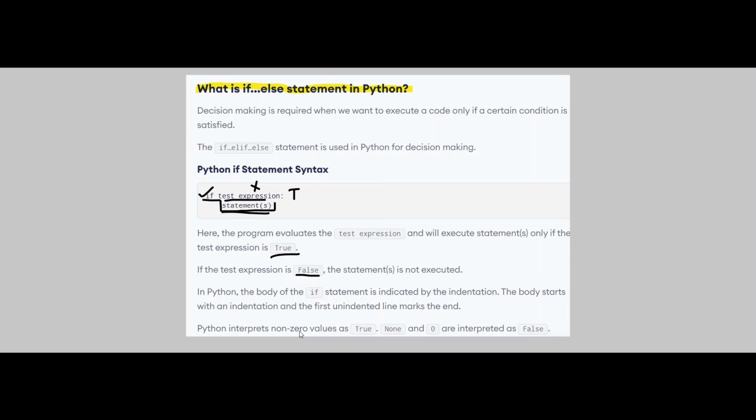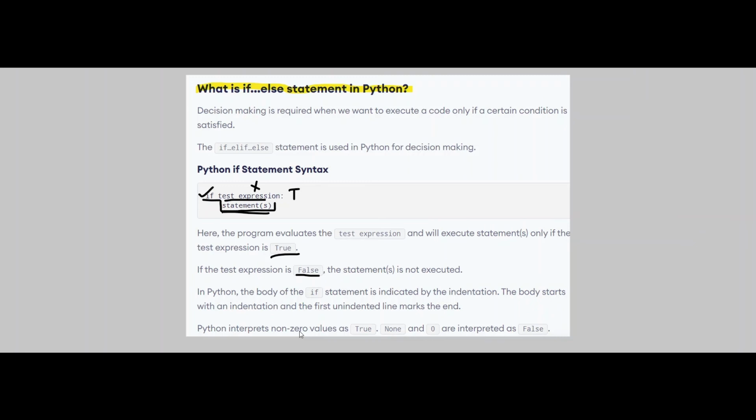Firstly I write everything in human-friendly language, then it is interpreted by the interpreter into byte code so that the interpreter can understand it in zeros and ones, and then it is converted again into human-friendly language so that the user can understand. So simple a process. That's what they are talking about here: Python interprets non-zero values as true, and None and 0 as false. So simple. I hope you get this.